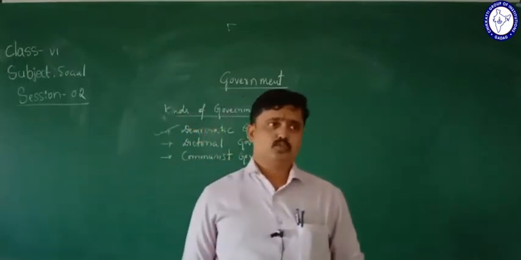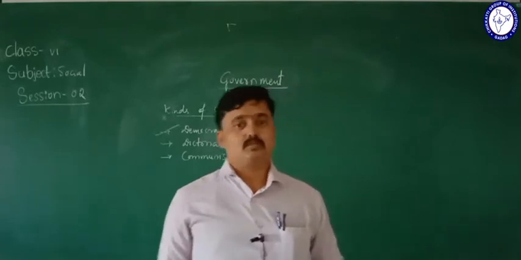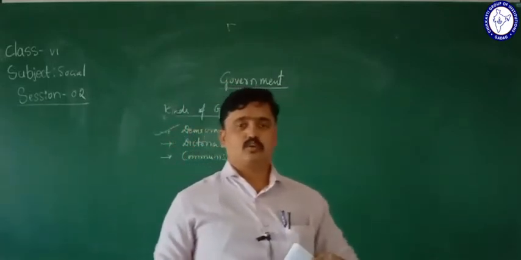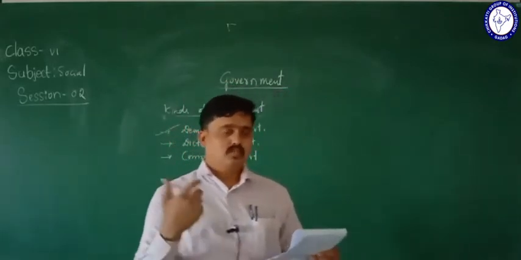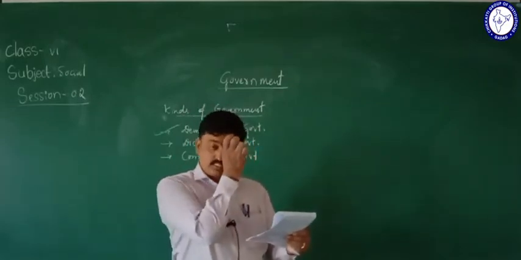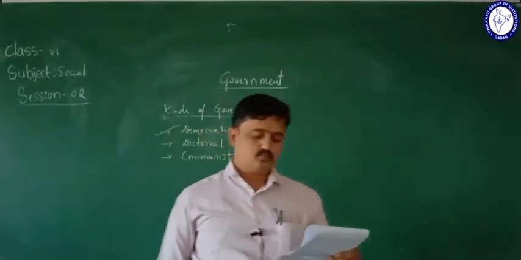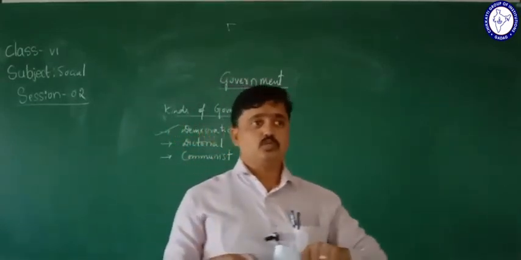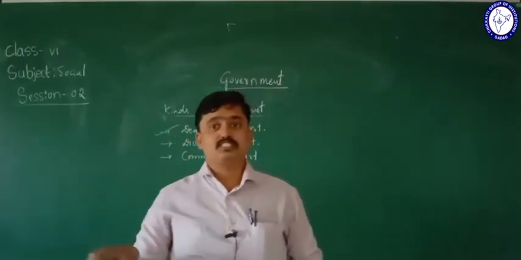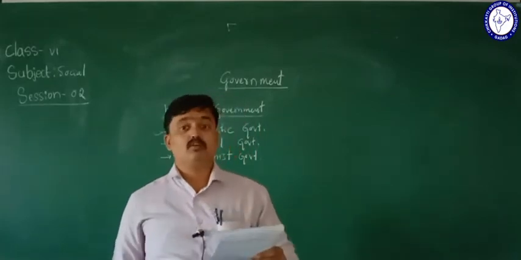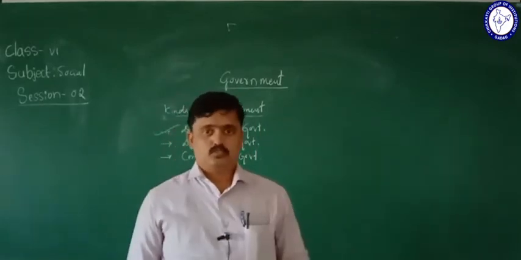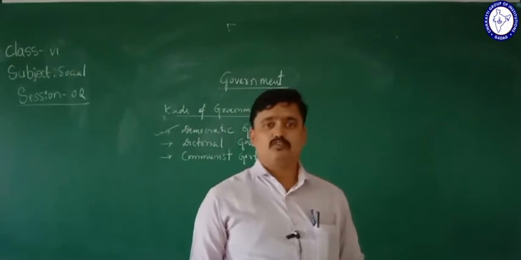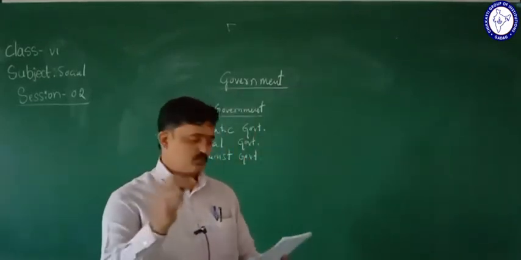There is no discrimination on the basis of caste, gender, tribe, language, or financial status. We should not discriminate on the basis of these things. We have to give equal opportunity to all. So that is the fundamental principle of democracy: equality.